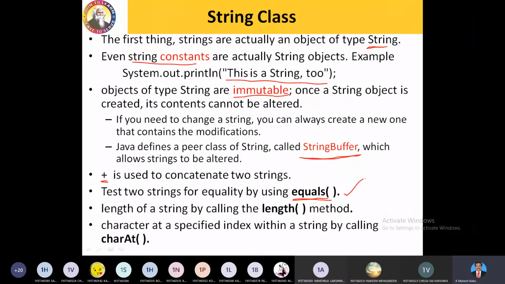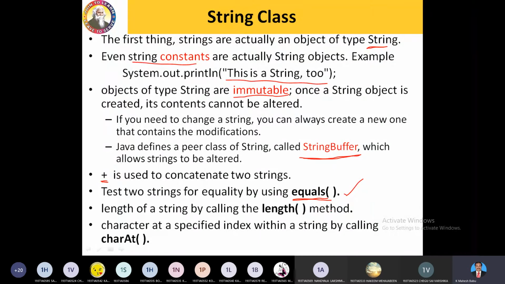Think that we need to find whether the given string is a palindrome or not. So we need to accept two strings and check whether those two are equal or not. For example, in a palindrome, we reverse a string and verify whether both are the same. In that situation, we need to identify whether the two strings are equal. Equal in the sense that the first character in the first string and the first character of the second string should be the same, the length should be the same, the number of characters should be the same, and so on. Those things are compared by means of the equals method.